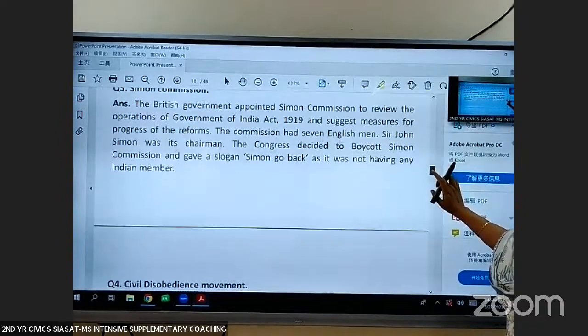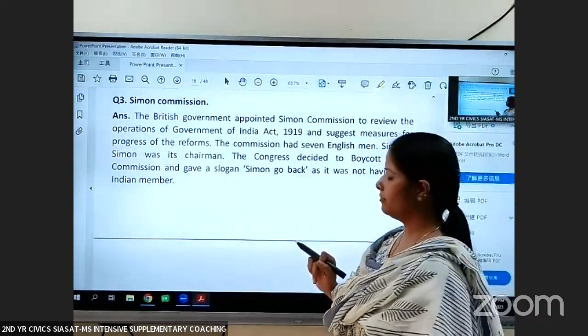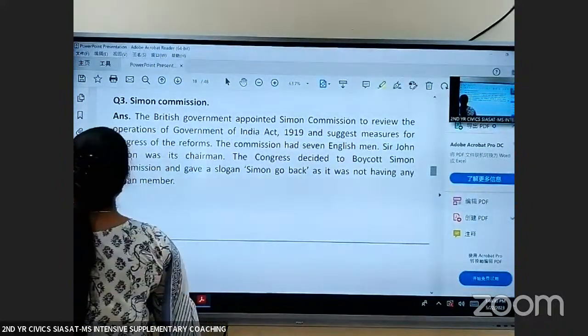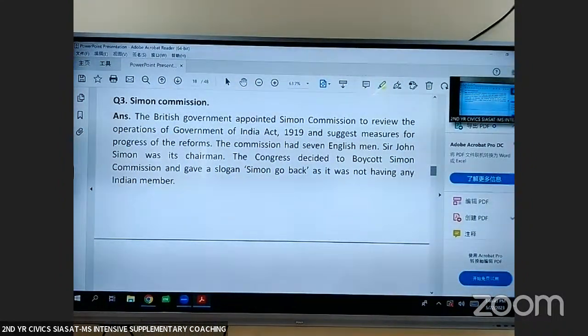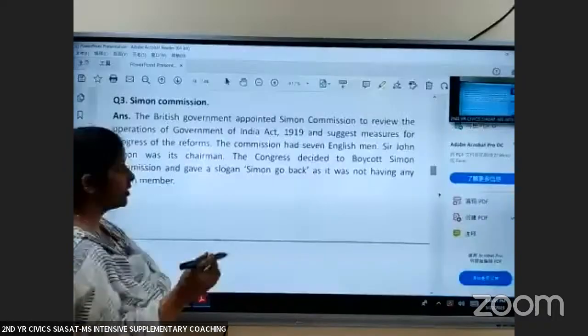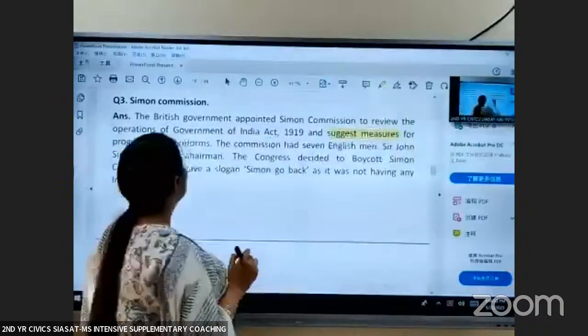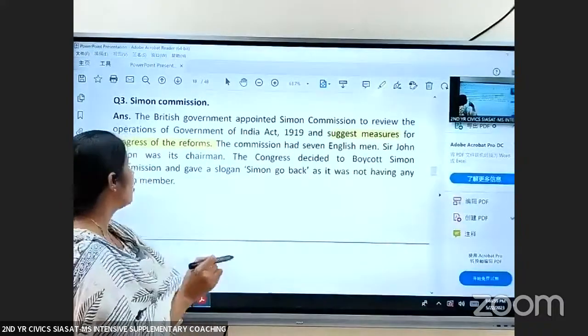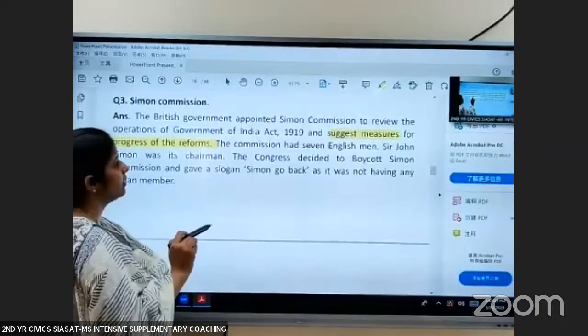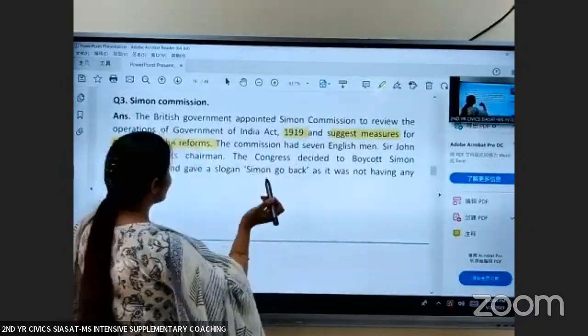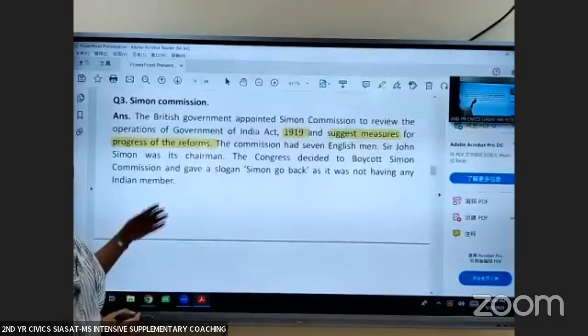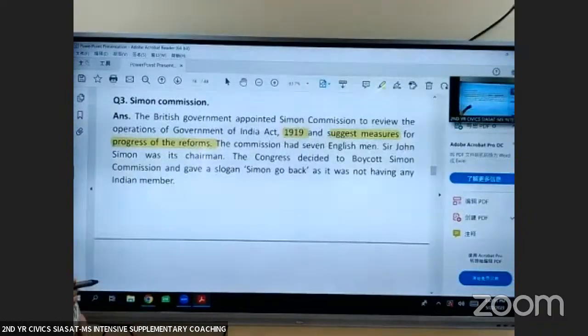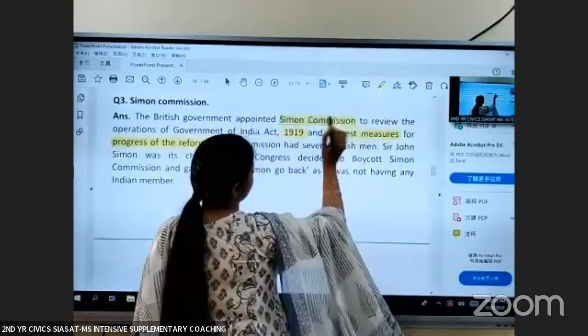Now, let us move to the next question, that is Simon Commission. So Sir John Simon, okay, he was appointed as the chairman of this commission. Now, why this commission was appointed? This commission was appointed to suggest measures in the progress of the reforms. I told you, the first stage, moderate stage, it was a reforms era. Many reforms were made. So in 1919, to suggest the measures for the progress in the reforms, the British government appointed Simon Commission.